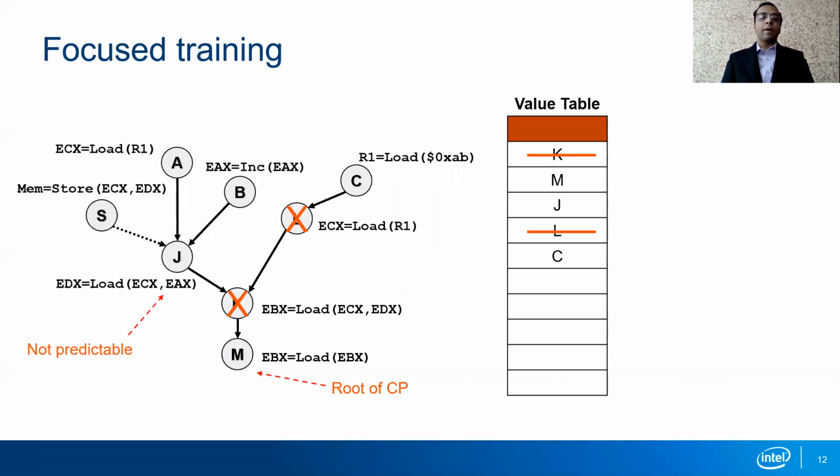If we go ahead and also find that instruction J is not predictable, then we have to add its parent sources. However, we now see that J has a memory dependence with S and a register dependence with A and B. And therefore, as we have seen before, the memory dependence gets priority over registers.